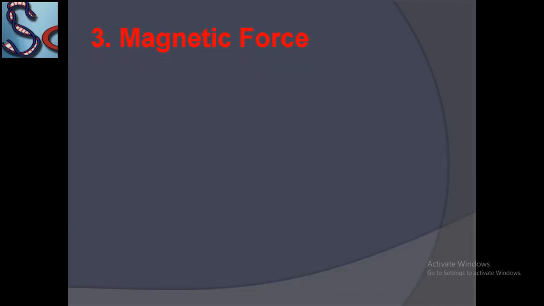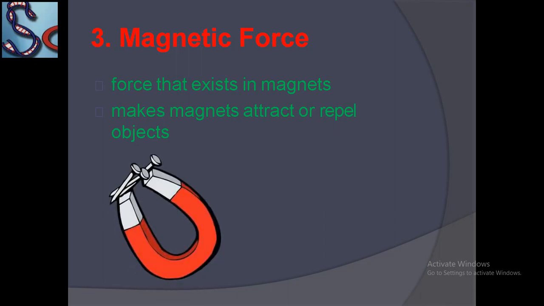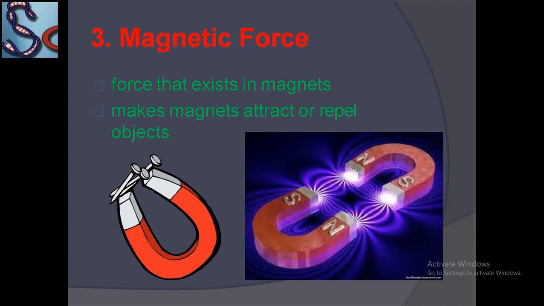Next is magnetic force. It is the force that exists in magnets, making magnets attract or repel objects. Like a magnet attracts nails, opposite poles of a magnet attract each other and the same poles of a magnet repel each other. You have to find the other main points of the magnetic force, share your findings with your teacher and note them in your copy.